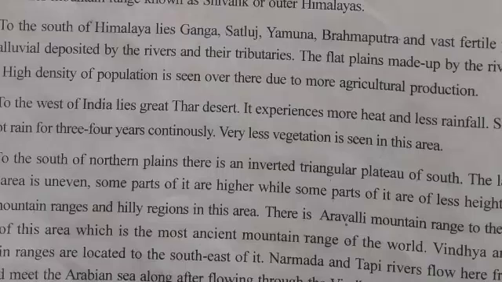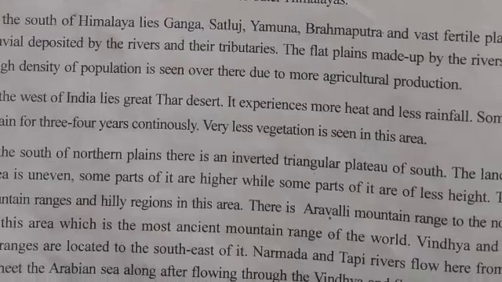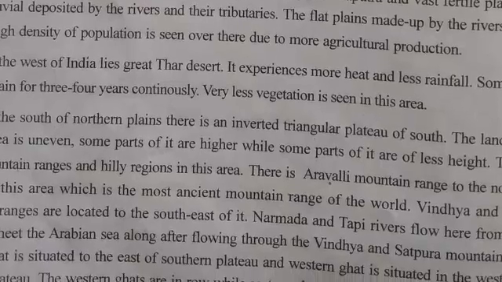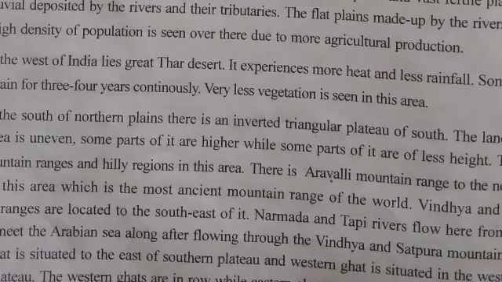Also in the south lie the Ganga, Satluj, Yamuna, Brahmaputra and vast fertile plains, made up of alluvial soil deposited by the rivers and their tributaries. The flat plains made by the rivers are very fertile. A high density of population is seen over there due to more agricultural production.